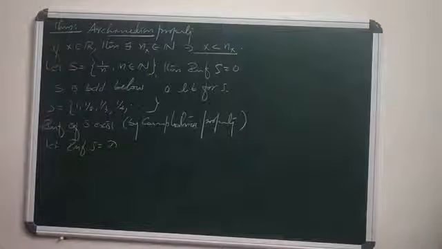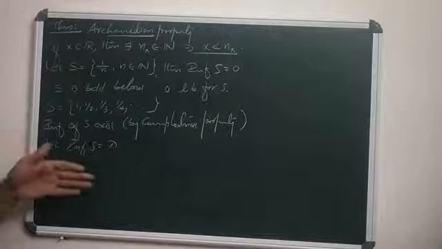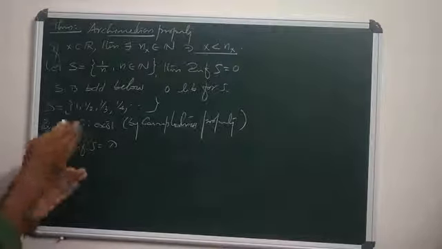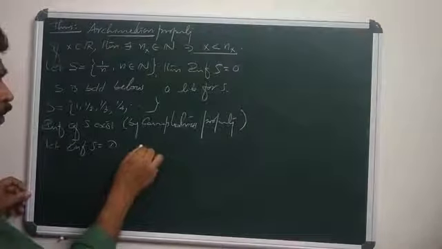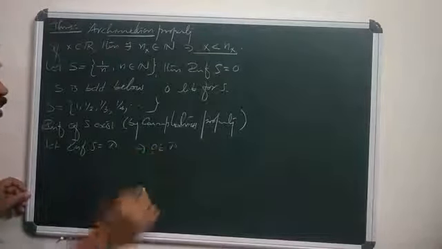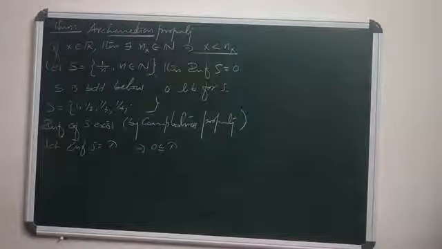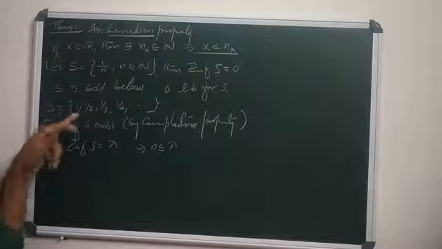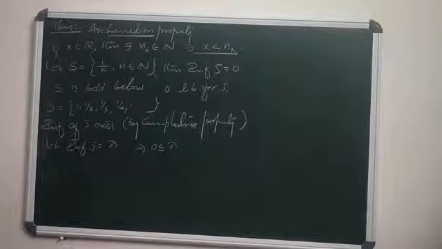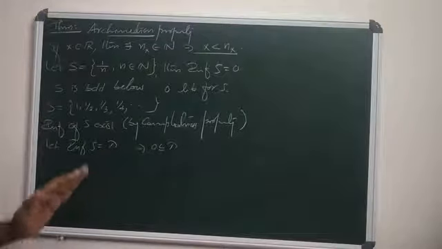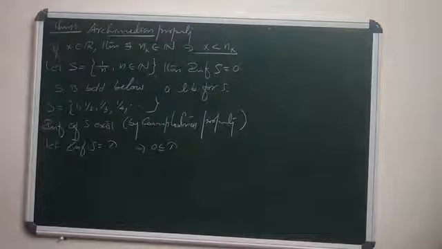What is 0? 0 is a lower bound for S, and lambda is its greatest lower bound. So that means 0 is less than or equal to lambda.